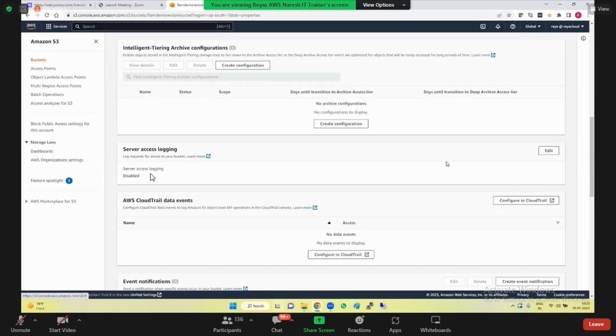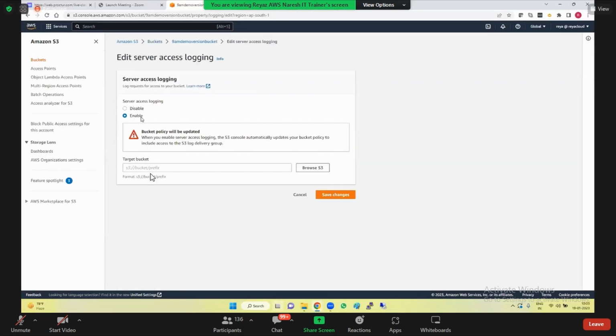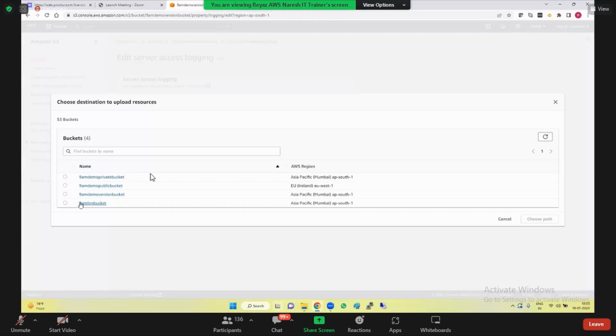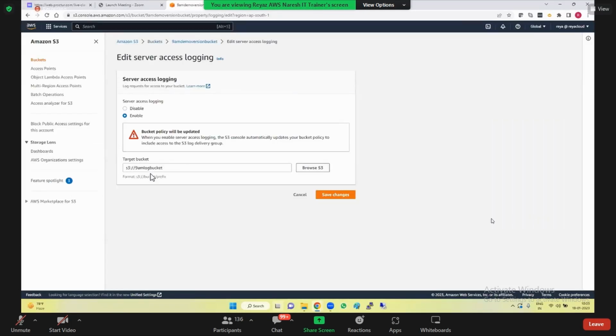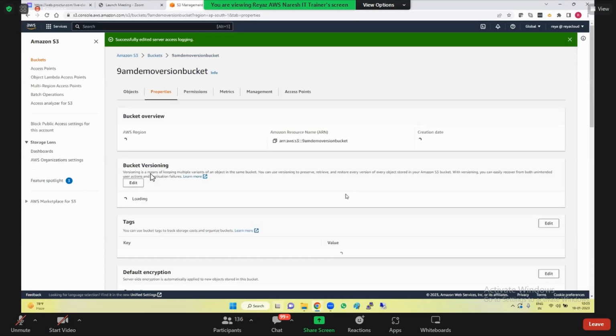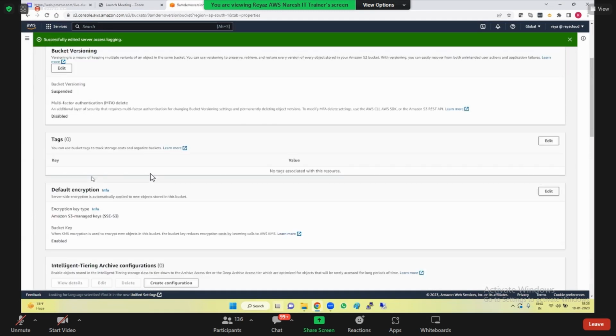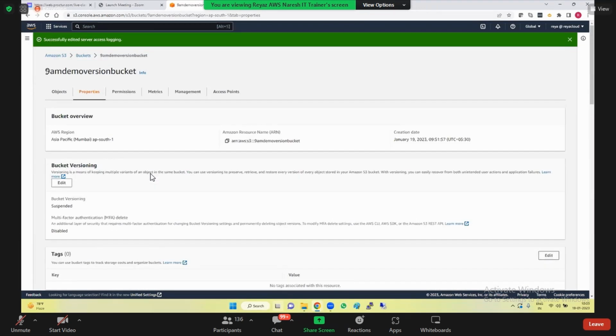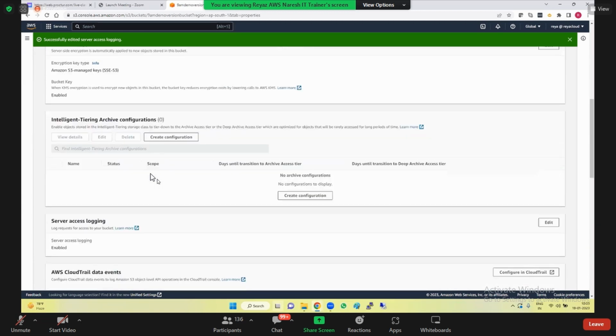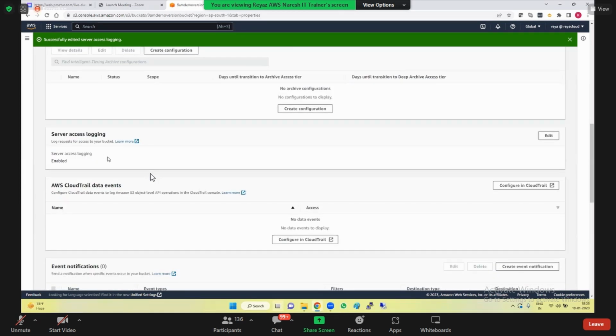Okay. So I'm going on here, server access logging, edit it, enable it. And in which bucket that you want to follow the logs, select that bucket and save. That's it. So guys, here, do you see this? And whoever is accessing my demo version bucket, right? I have enabled the server logs. That meaning all the logs will be generated into that particular bucket. This is how you enable the server logs. Clear? So create a bucket and select it here.